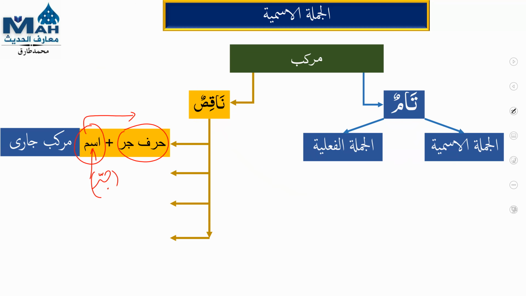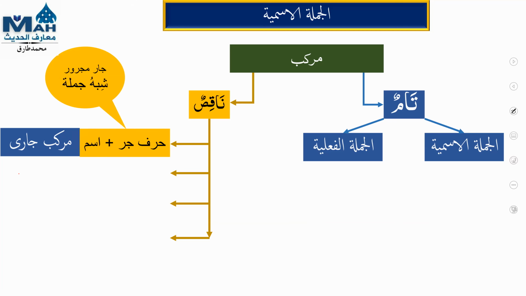It is not the time to explain the jar condition, because it was already taught to you in detail: how the jar of a singular noun is, how the jar of a dual noun is, how the jar of a plural noun is. So harfu jarrin plus ism is called murakkabun jari. Jarun majrurun is called shibhu jumla. So finally, this is the terminology you have to remember: shibhu jumla.